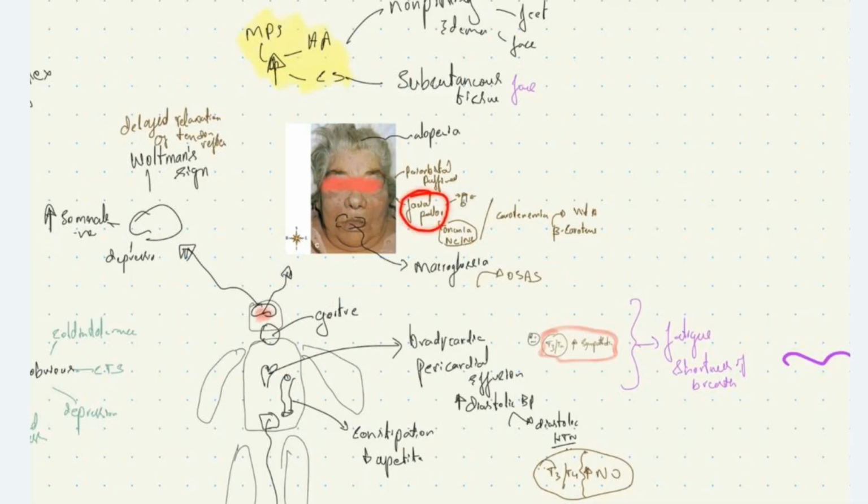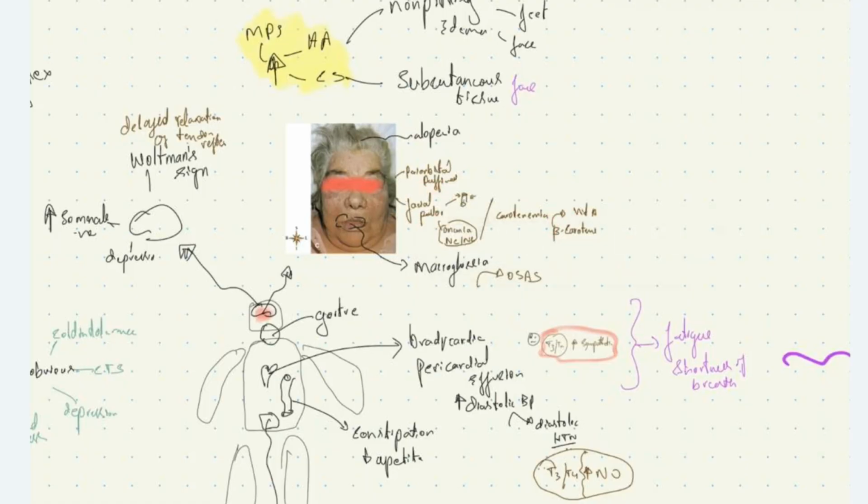Why facial pallor? Facial pallor can be due to anemia, the normocytic normochromic anemia that we see in hypothyroidism, or due to increased carotene levels due to reduced conversion of beta carotene to vitamin A. This causes facial pallor.